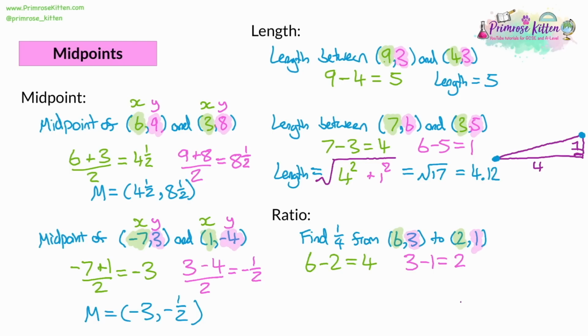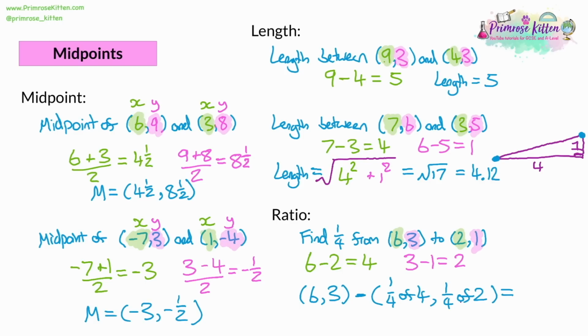So then we take the coordinate we're finding something from. So not automatically the smallest to the largest, but we're going from (6, 3). A quarter of the way from (6, 3) to (2, 1), we're going to be going down, getting closer to that. So we're going to be taking away from it a quarter of 4, our x difference, and a quarter of 2, which is our y difference. Now, sometimes we add it on. If it was a quarter from (2, 1), we'd be adding on to this. Sometimes it can even be a mix. It depends if the coordinate is going up or down. So you've got to be really careful with your negative numbers here.